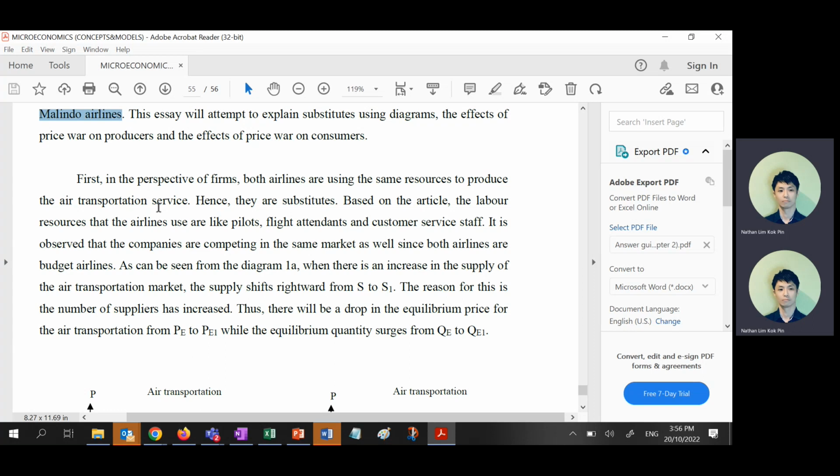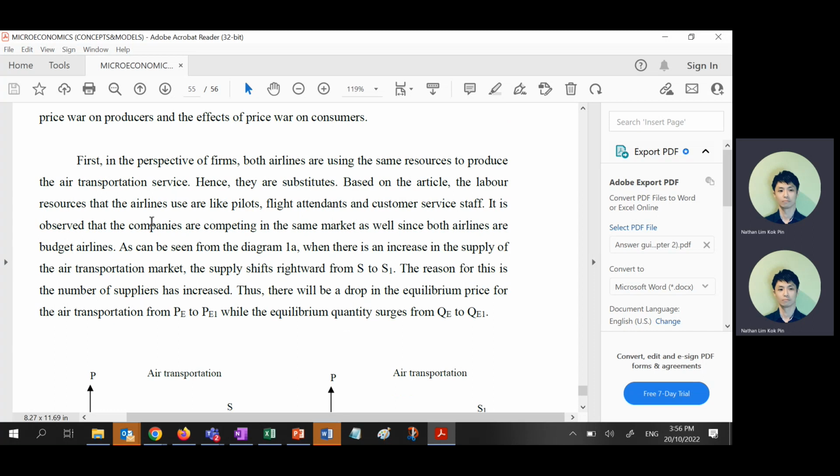First, in the perspective of firms, you see, I still know this is a supply question. I use perspective of firms. Supply question, right? Both airlines use same resources to produce. That's why they are substitutes, right? Then what are the resources? I will not only just say they use the same resources, but this is what your generation typically will write, just same resource because the textbook says like that.